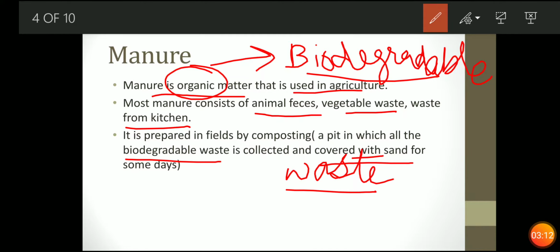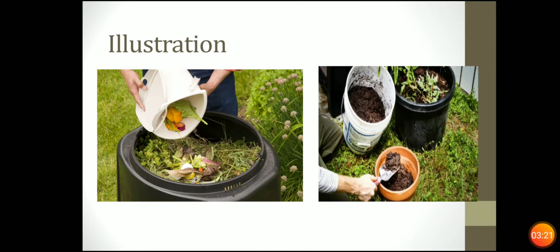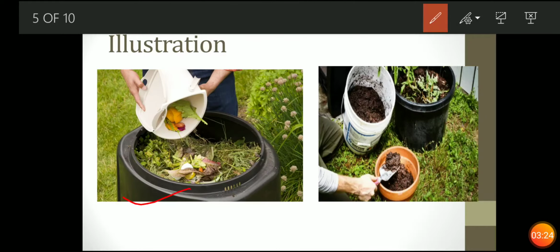Then you will see that after some days it will convert into a slurry form, and this slurry is known as manure. Now see, you are collecting this waste, these are biodegradable waste, in a container, and after some time it will form in this form, and this contains all the nutrients in equal amount. इसके अंदर हर एक न्यूट्रिएंट इक्वल अमाउंट में होगा, and it will be healthy for the plants. ये हर तरीके से प्लांट के लिए हेल्दी है.